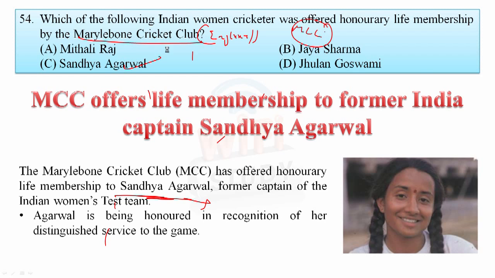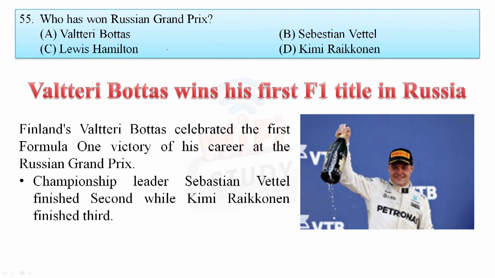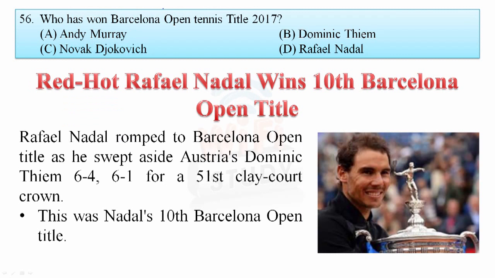C is your answer. Who has won the Russian Grand Prix? Valtteri Bottas won this F1 title in Russia. So your answer is Valtteri. Who has won the Barcelona Open tennis title 2017? So 2017, as I told you, Monte Carlo and this another tournament, the Barcelona Open, was won by Rafael Nadal. So your answer is D.